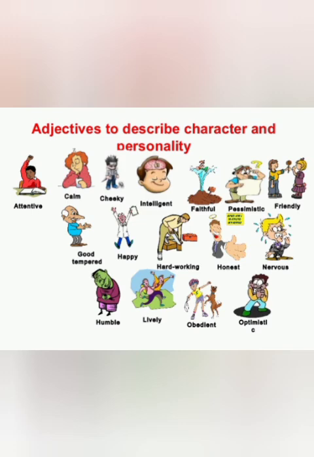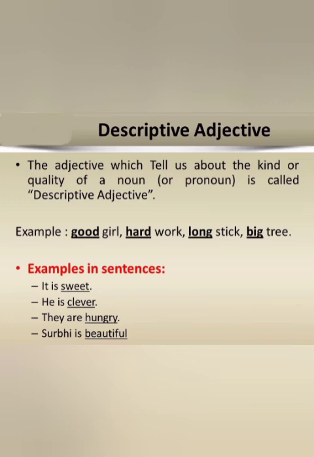So the words which we are using are called the descriptive adjectives because they are giving some more information about that noun. So at the last, let's once again revise that the adjectives which tell us about the kind or the quality of a noun or a pronoun are called the descriptive adjectives.